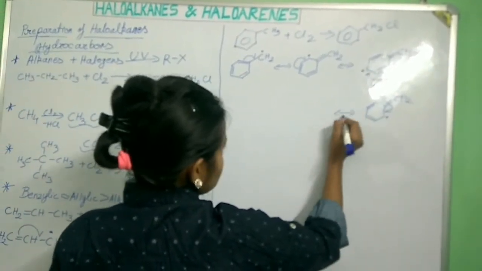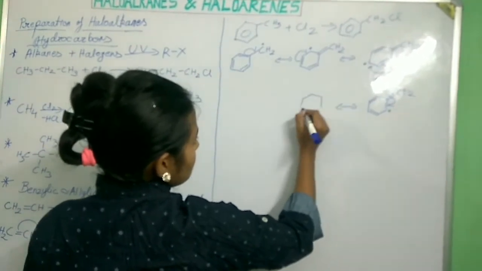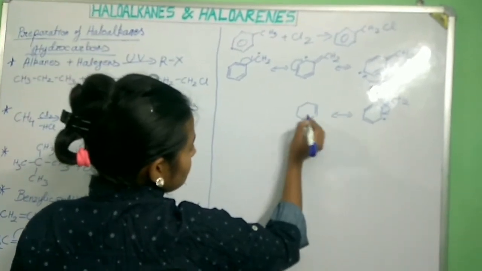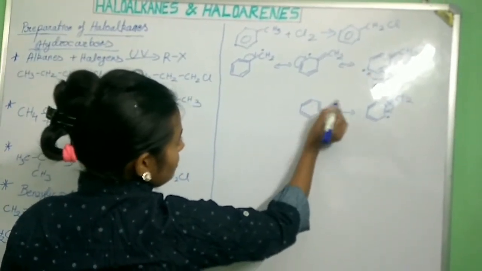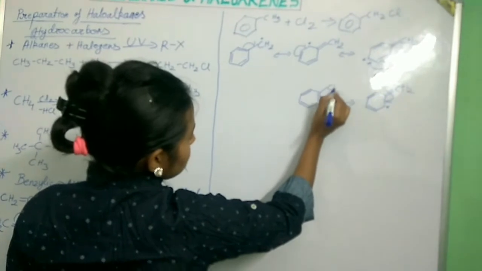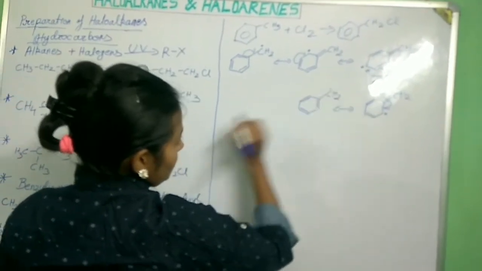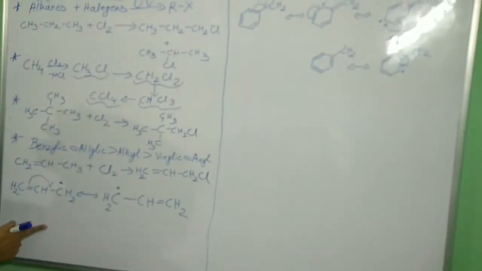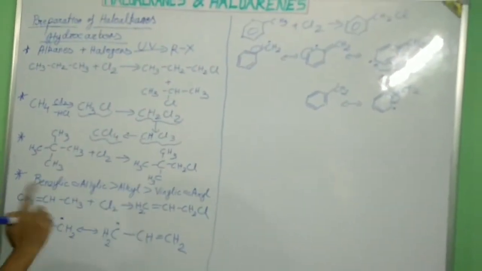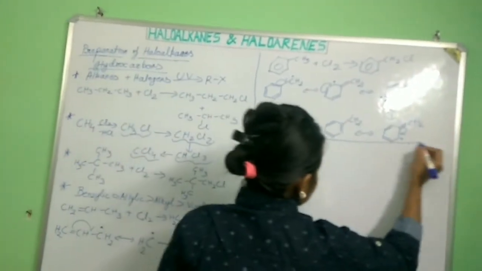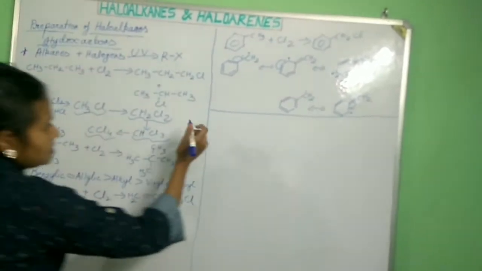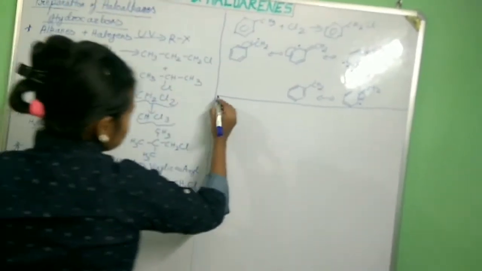The next resonating structure will be CH2 dot. Because of this resonance, benzylic as well as allylic hydrogens are more reactive, and hence haloalkane preparation is easier here. Now, let us see preparation from alkenes.